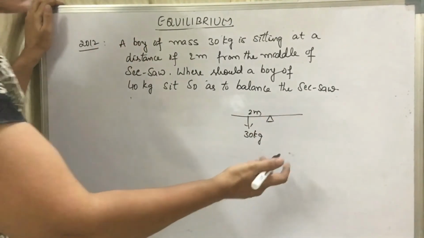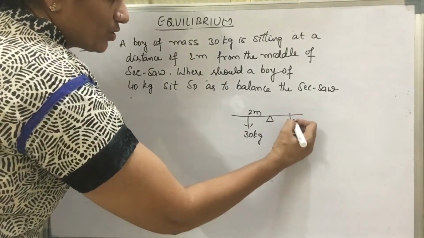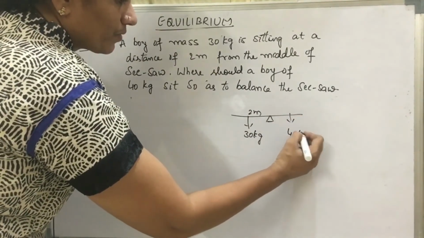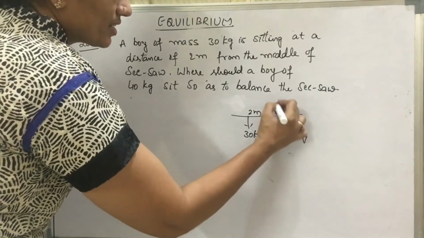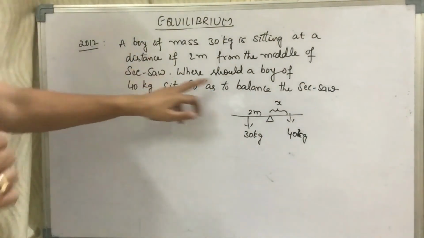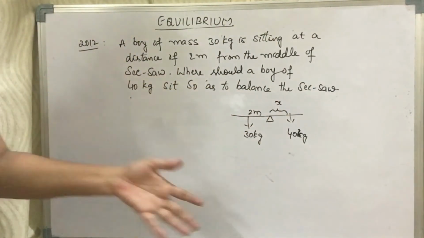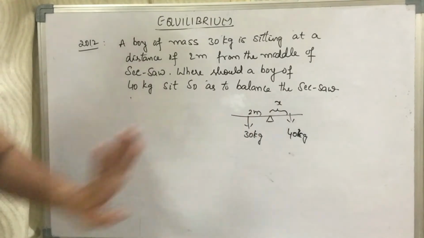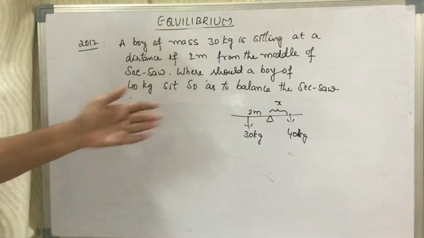Obviously, on the other side he should sit. So 40 kg. Let us consider this distance as x, because we don't know where he should sit. Now it is very easy for us.